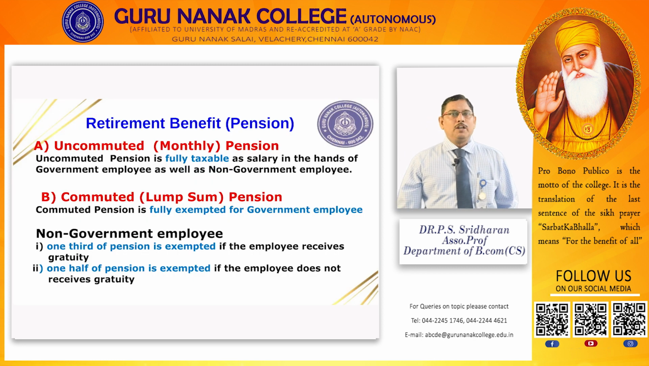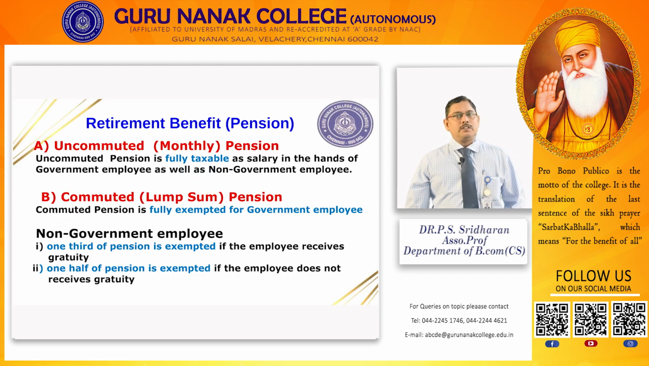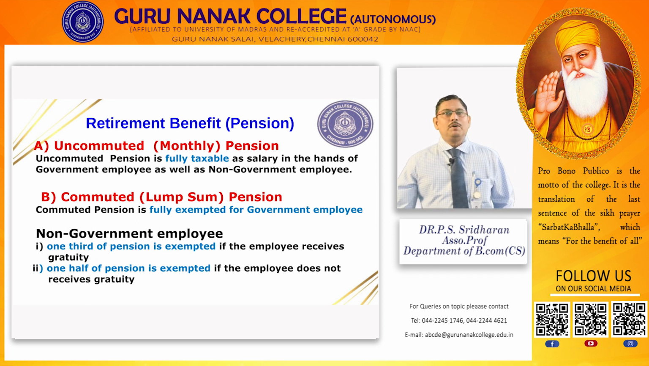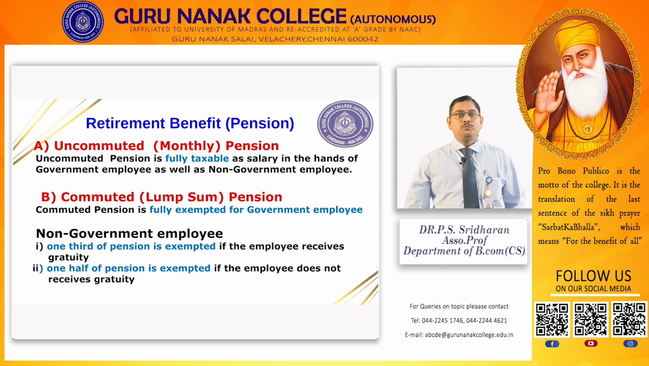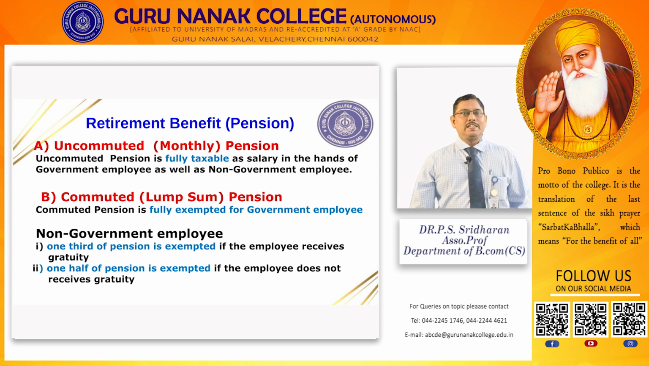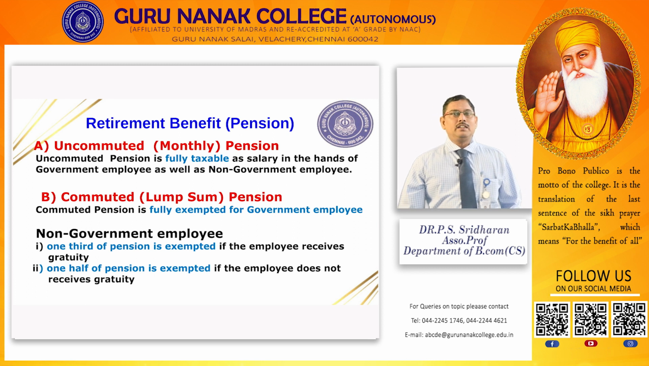The retirement benefit, pension: uncommuted pension, that is monthly pension, is fully taxable in the case of government as well as non-government employees. Then commuted pension, a lump sum amount, is fully exempted for government employees. For non-government employees, one-third of pension is exempted if the employee receives gratuity. Half of the pension is exempted if the employee does not receive gratuity.